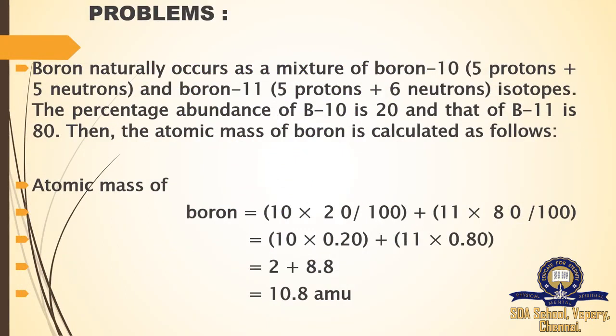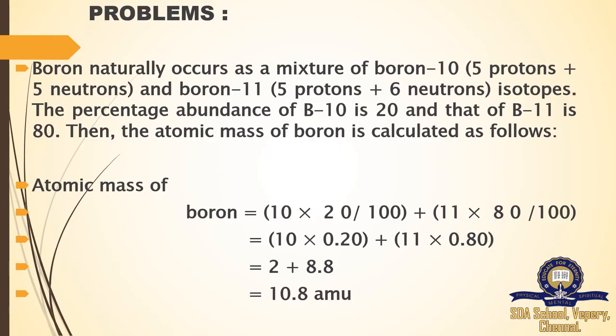Here we are going to discuss the problem based on average atomic mass. Boron naturally occurs as a mixture of boron-10, which has 5 protons and 5 neutrons, and boron-11, which has 5 protons and 6 neutrons. So these two are isotopes. Average atomic mass is only for isotopes.